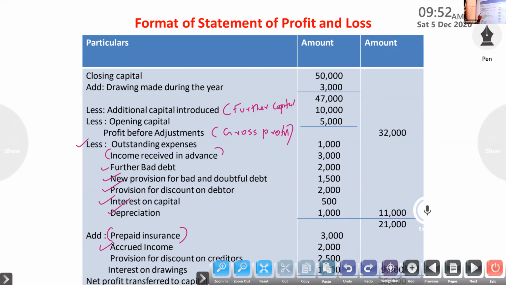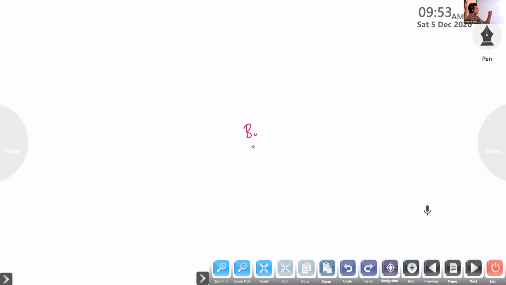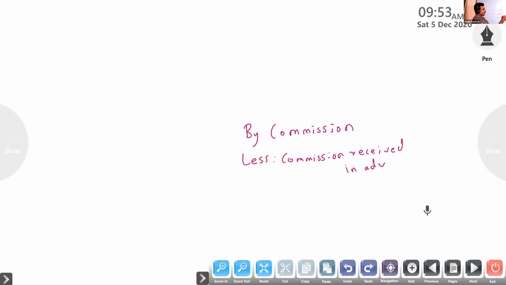Then two items, income received in advance. Where are we writing income received in advance? Whenever we write it, on the credit side we write, suppose, by commission, less commission received in advance. Is it correct? Commission received in advance is a less only. Income side less.